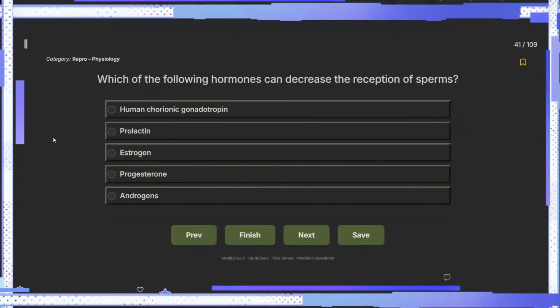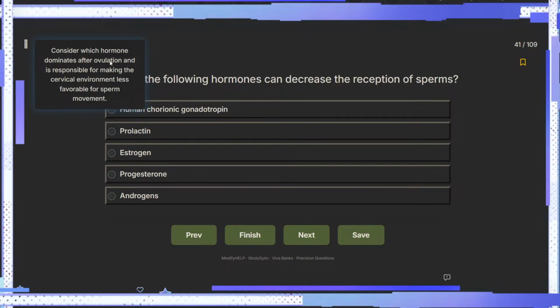Which of the following hormones can decrease the reception of sperm? That's a very interesting question. I think, would it be HCG? I don't understand.